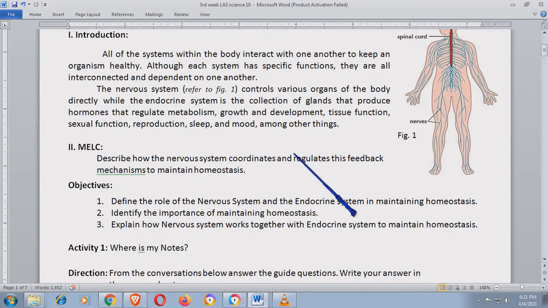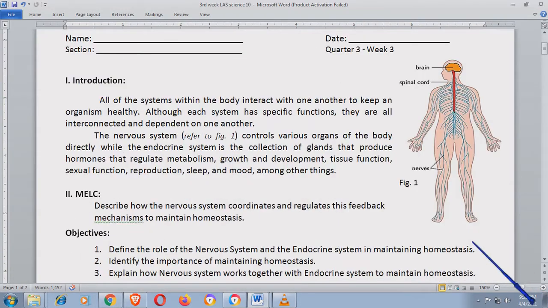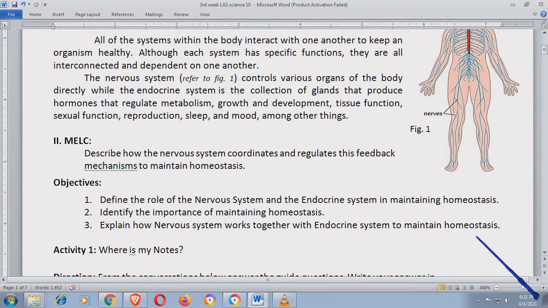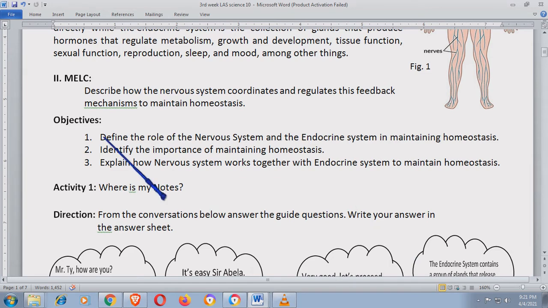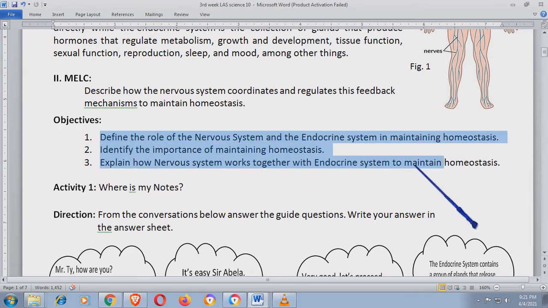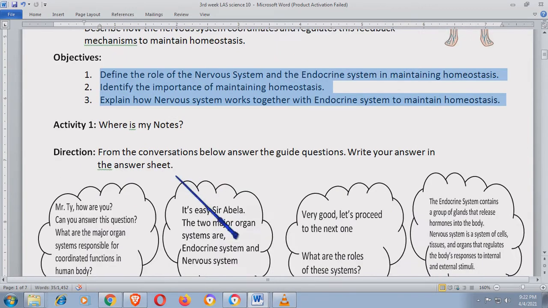Okay, what are the objectives? Define the role of the nervous system and endocrine system in maintaining homeostasis. Identify the importance of maintaining homeostasis in our body. Explain how nervous system works together with endocrine system to maintain homeostasis. So, these are the objectives na kailangan mong makuha in order to understand this lesson. Now, let's proceed to activity number 1.